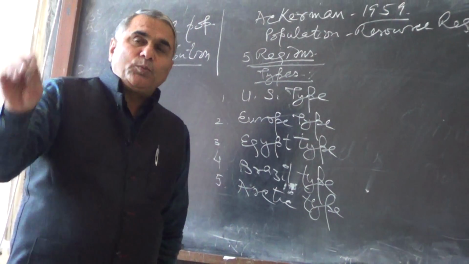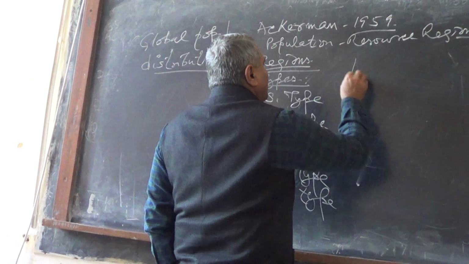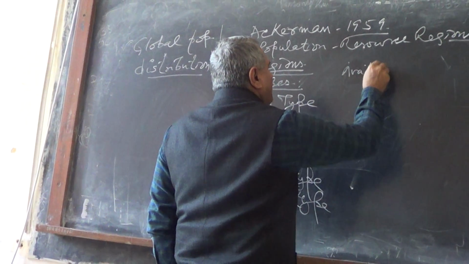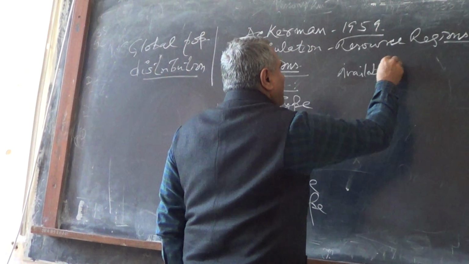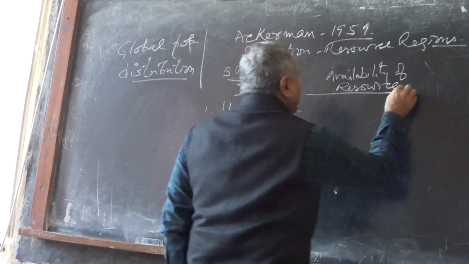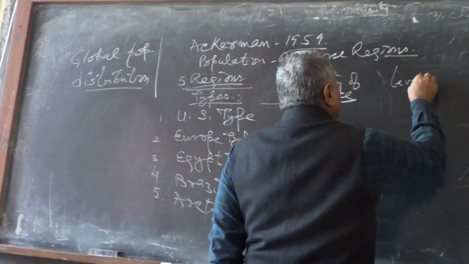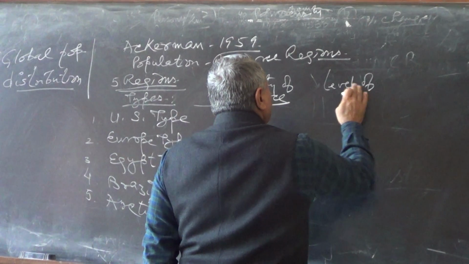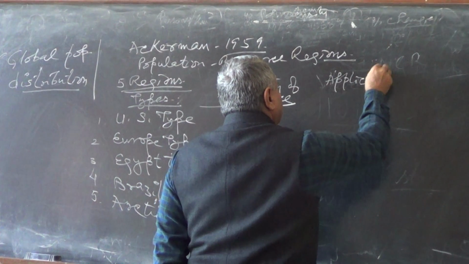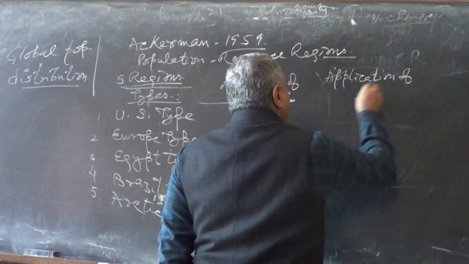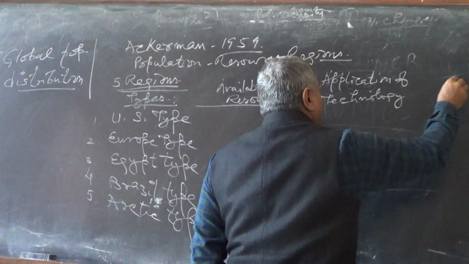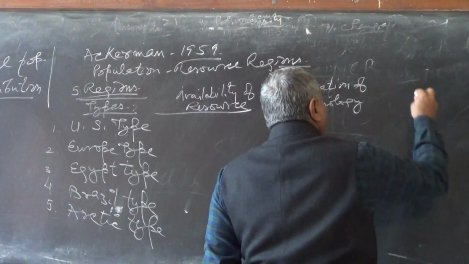He gave basically 3 properties: level of availability of resources, and level of technology, not level, application of technology. And population density.